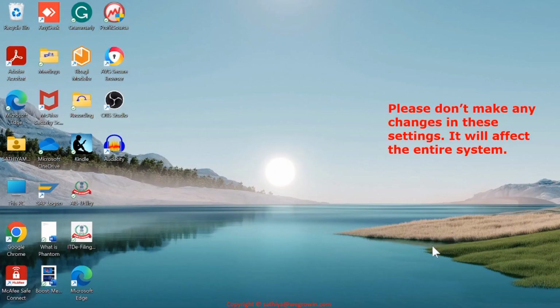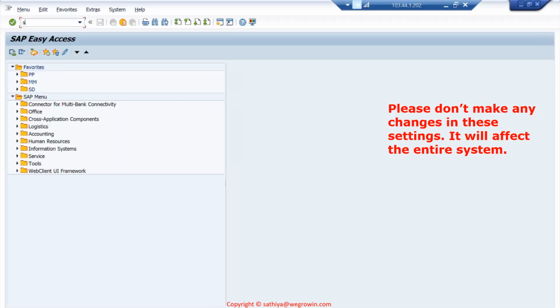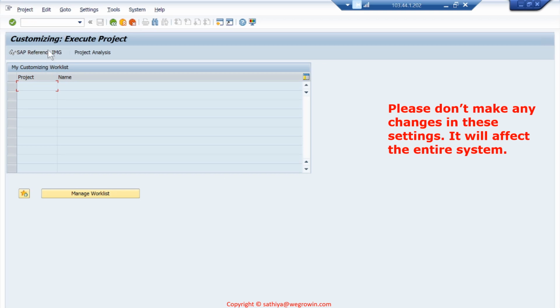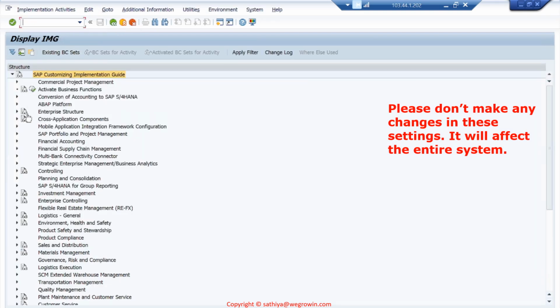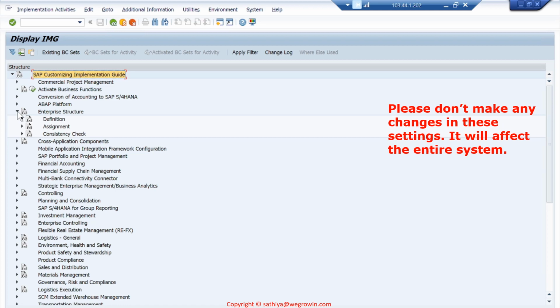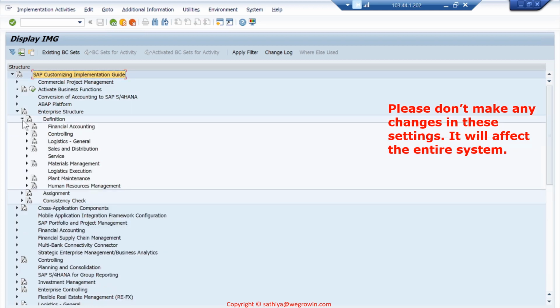Now we will see how the company code settings are set in the system. So we'll go to the SPRO. SPRO is the configuration transaction. Go to the SAP Reference IMG. IMG means implementation guide. Go to the enterprise definition.